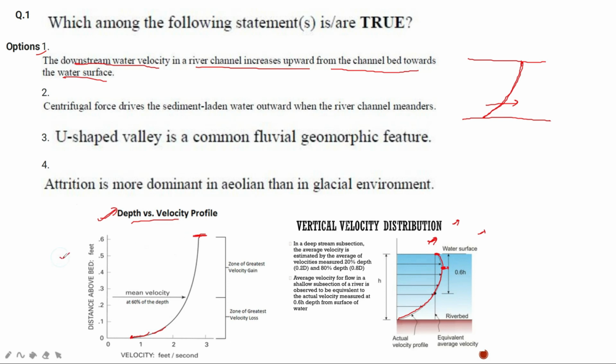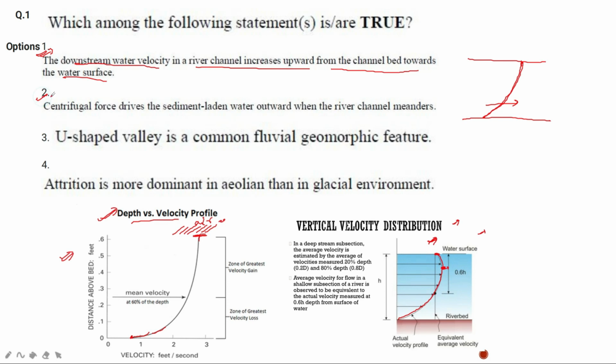But for a very wide valley, in the center of the river, the velocity profile can approach this graph also, where the effect of the friction of the sides of the valley will not be very prominent. There will be only some friction or drag from the air present above the water, which is very little. So we can assume that this graph is also true for wide channels. So there is a doubt in this option. We can keep it aside and wait for what the institute has to say about it.